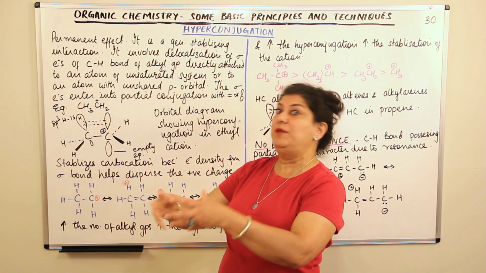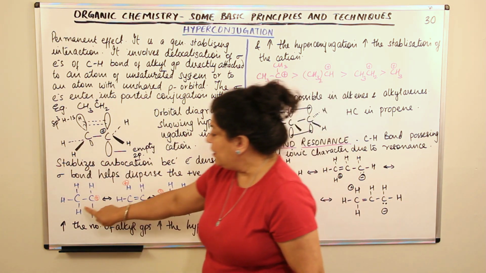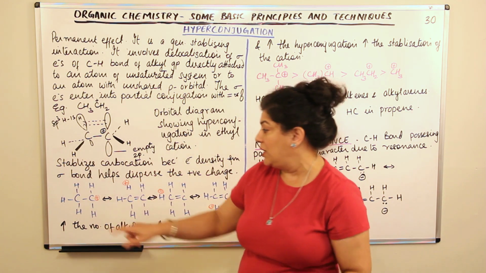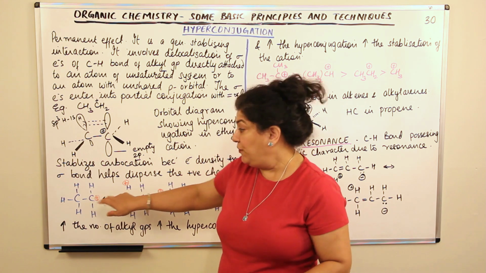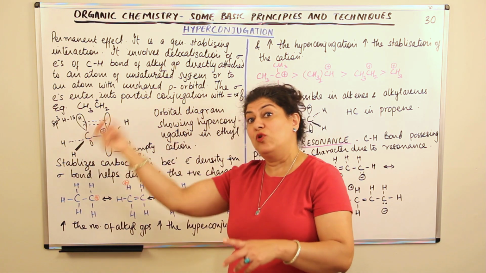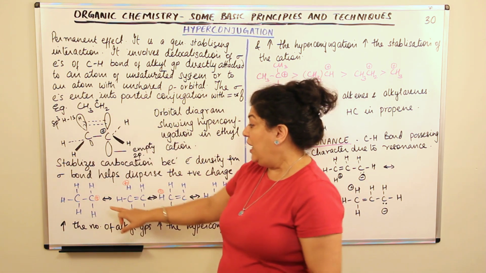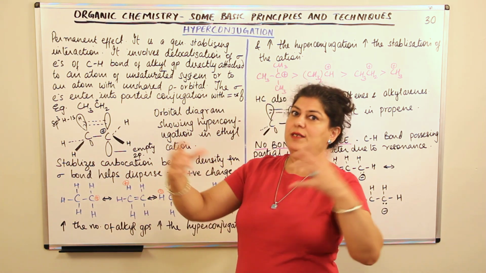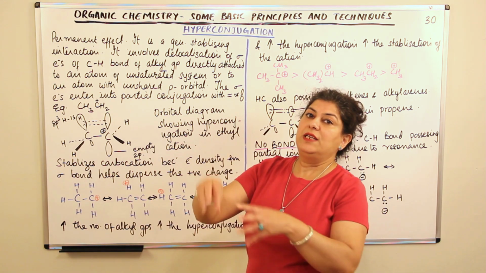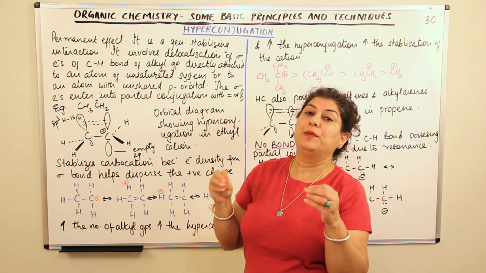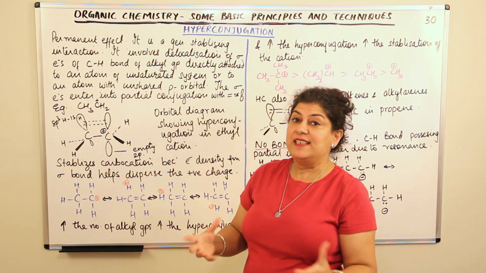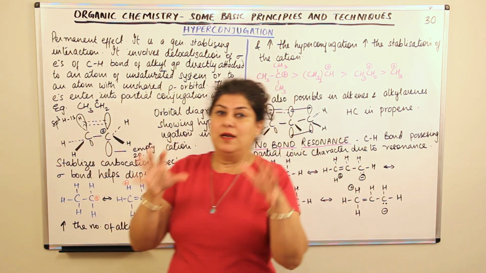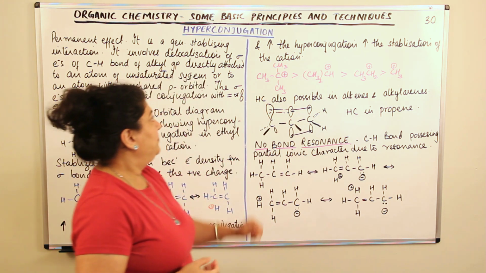The charge will be even more dispersed. Here in one methyl group you have 3 hydrogens in which the charge is being dispersed, in addition to the carbon. But if you had another methyl group, there would be 3 more hydrogens, so 6 hydrogens. If there was another methyl group here, then it would have been 9 hydrogens. So the greater the number of methyl groups, the greater the number of hydrogens available for hyperconjugation, and the greater the dispersal of charges, and therefore the greater the stability due to hyperconjugation.